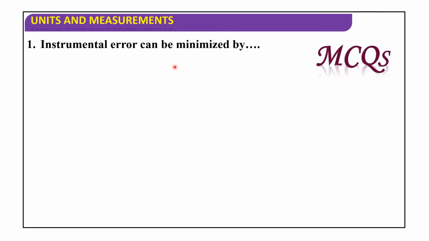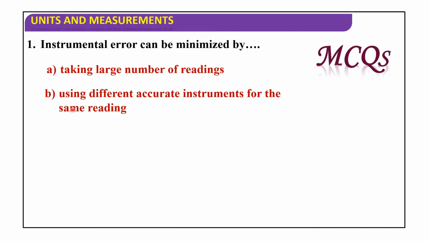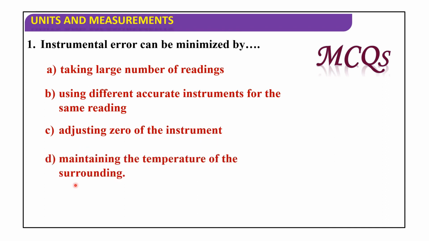Now let's discuss MCQs. Instrumental error can be minimized by taking a large number of readings, using different accurate instruments for the same reading, adjusting zero of the instrument, or maintaining the temperature of the surrounding. So instrumental error can be minimized by using different accurate instruments for the same reading.